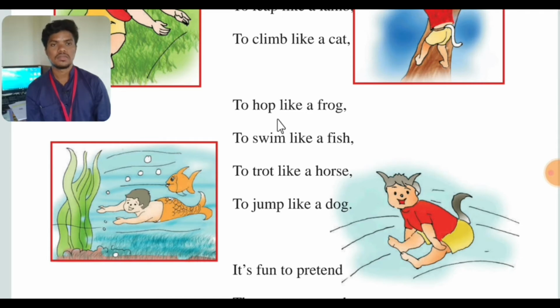How the frog jumps, right, in a small area and sometimes in a higher range. To swim like a fish, swimming like a fish, pretending to be a fish. To trot like a horse.